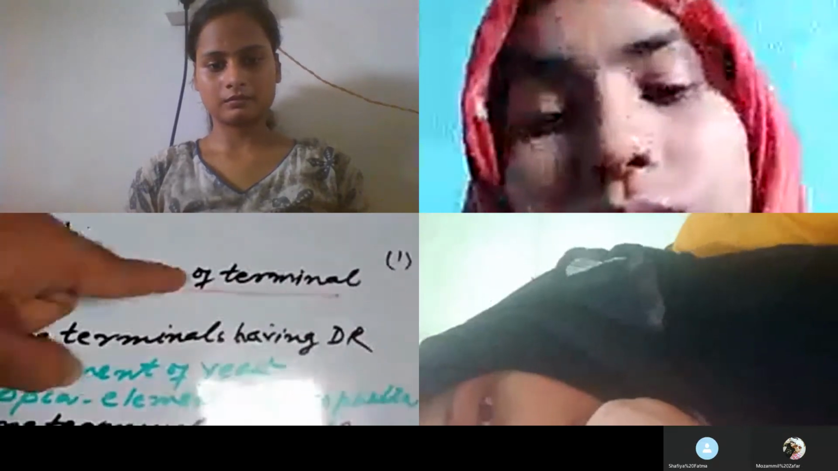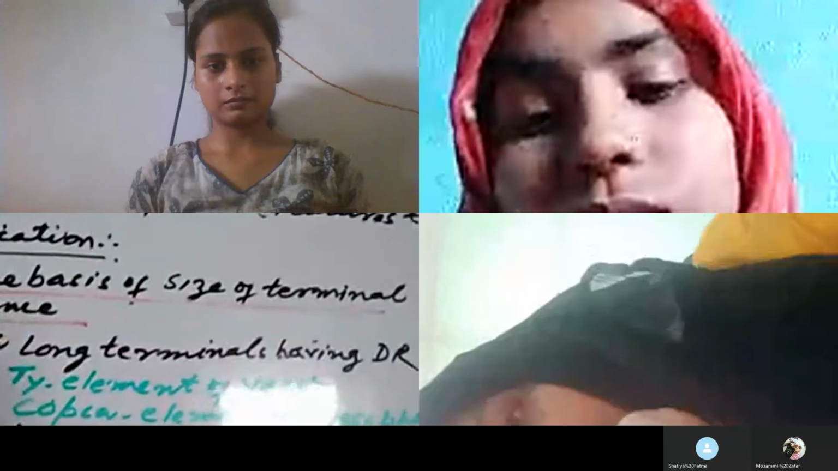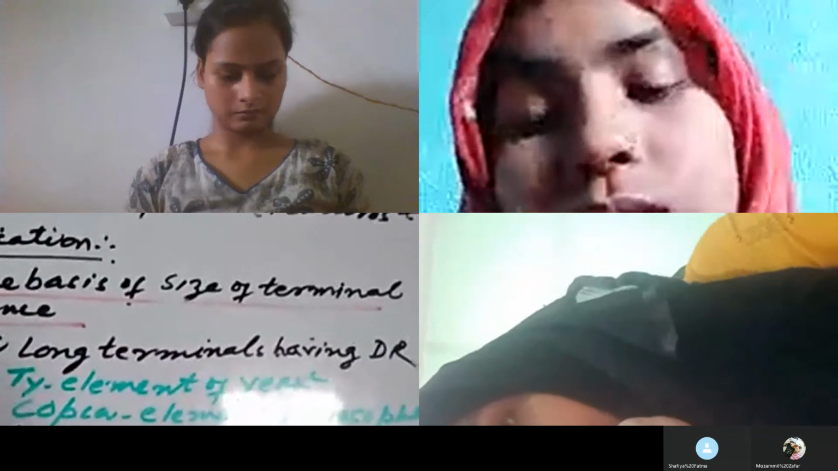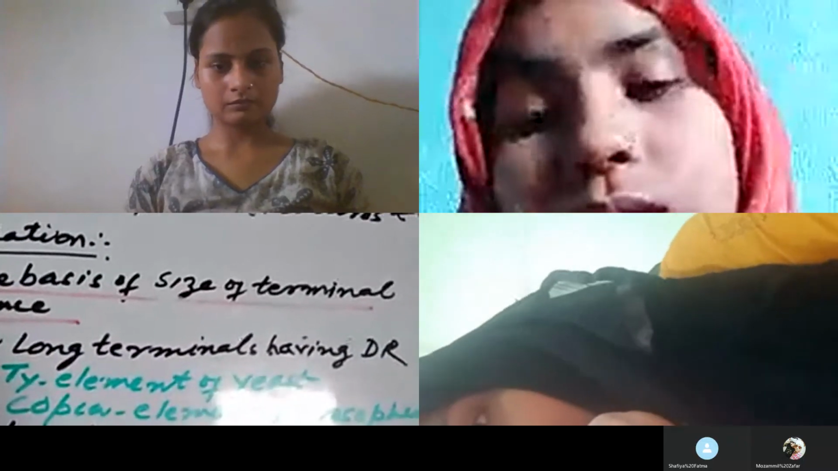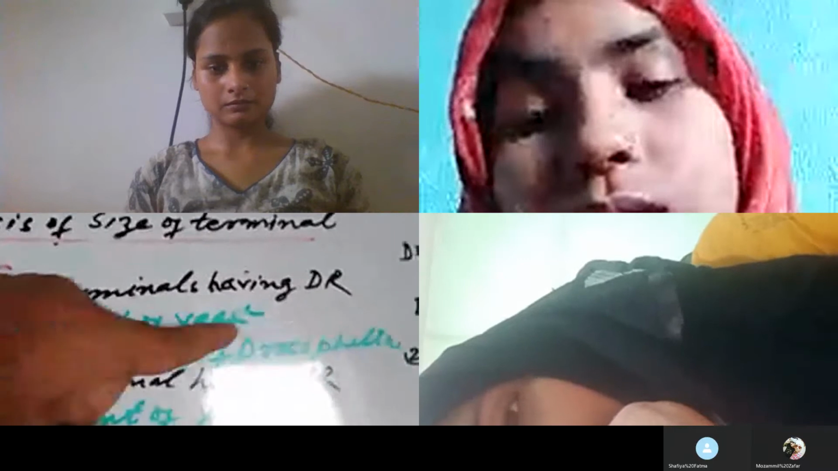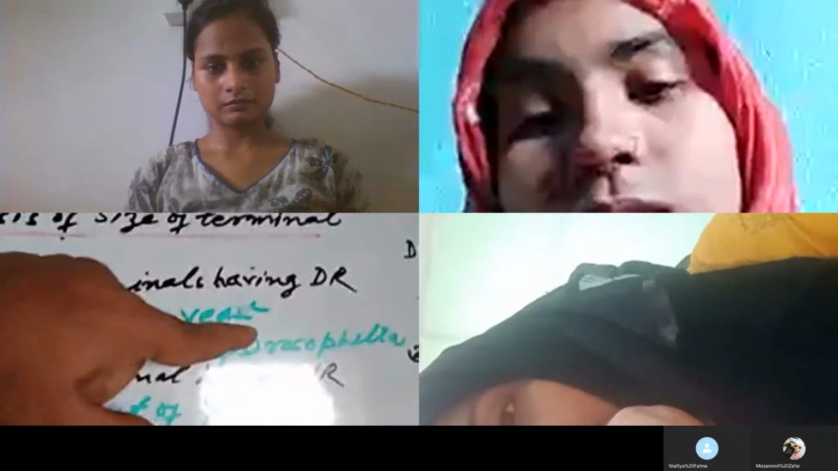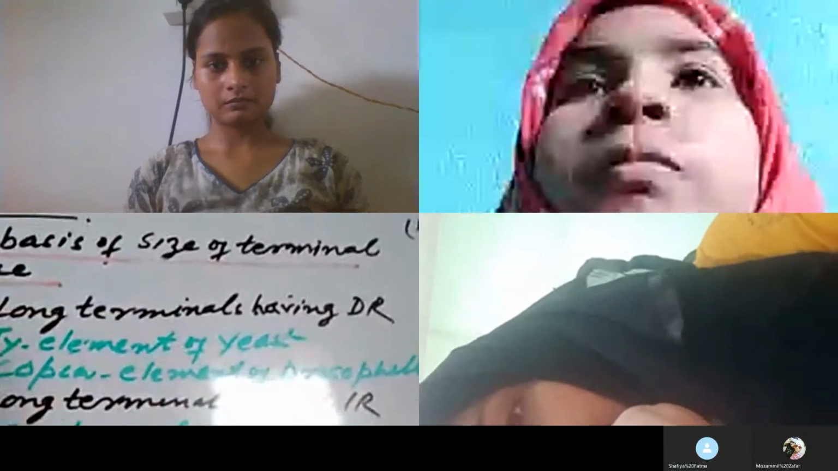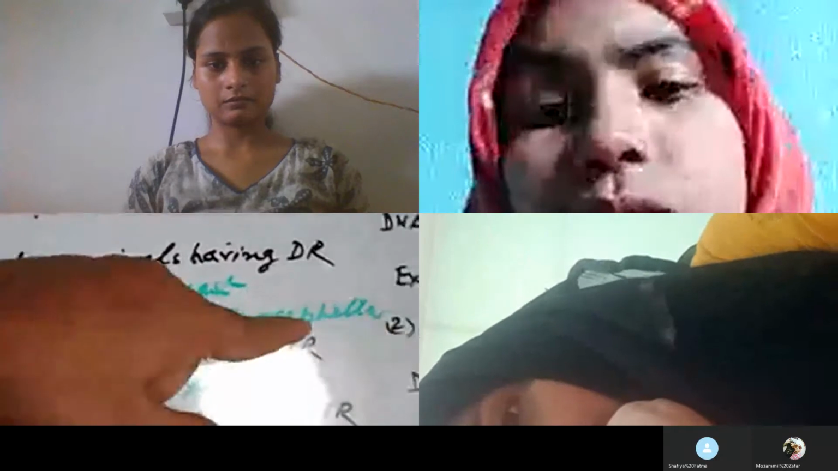This is the first type of the eukaryotic transposon on the basis of size of the terminal sequence. And the examples of this type are the TY element of the yeast, which you have to study, and the second example is the copia element of the Drosophila.